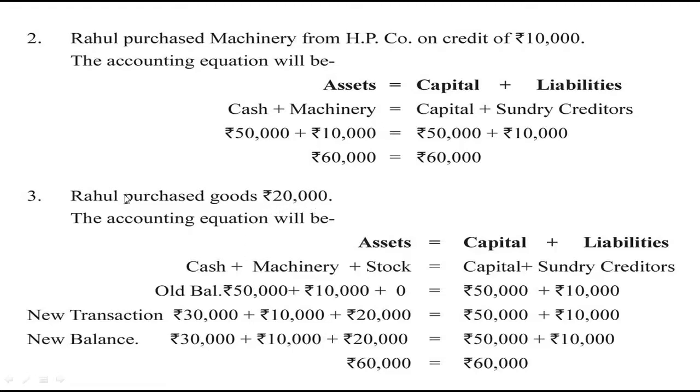Here they have not given that the goods are purchased on credit basis. They have just given that Rahul purchased goods of rupees 20,000. So this is a cash transaction. So cash of rupees 20,000 goes out of the business. So our cash balance, which was rupees 50,000, is reduced to rupees 30,000 now. So our total assets are 30,000 plus 10,000 plus 20,000, that is 60,000. And our total liabilities are capital rupees 50,000 and creditors rupees 10,000, that is 60,000 here.